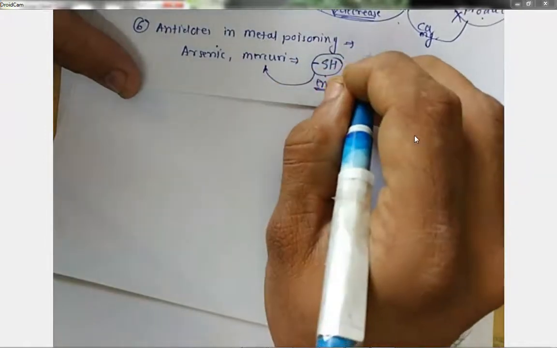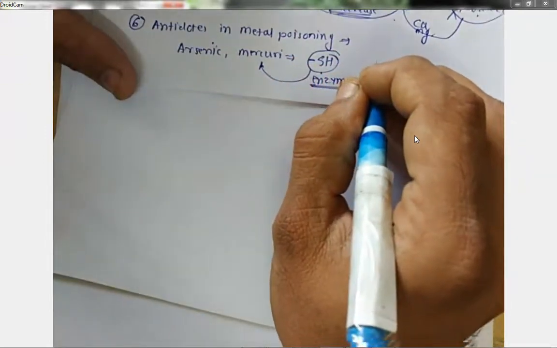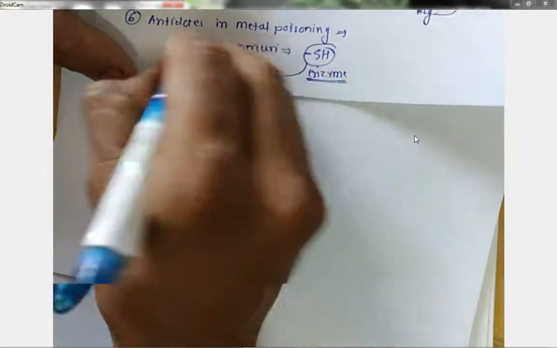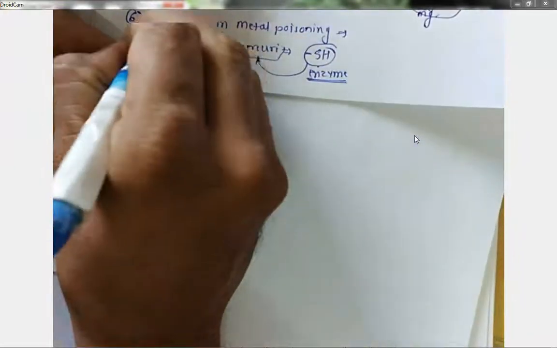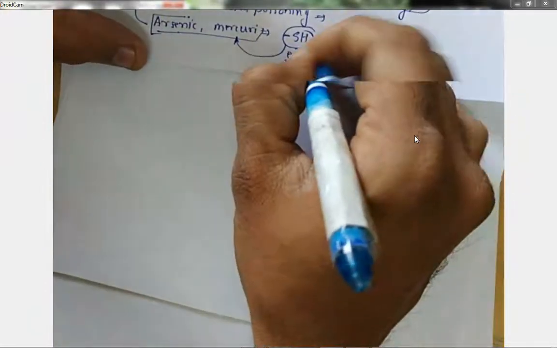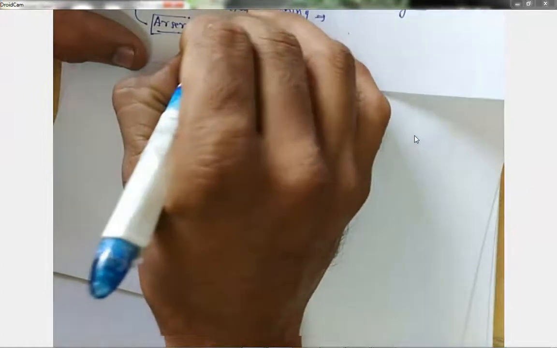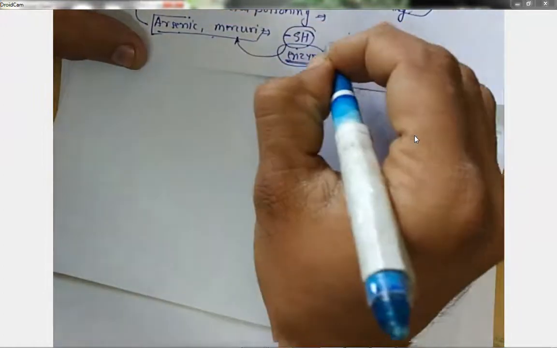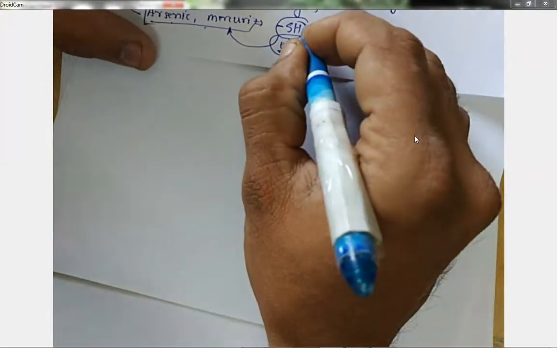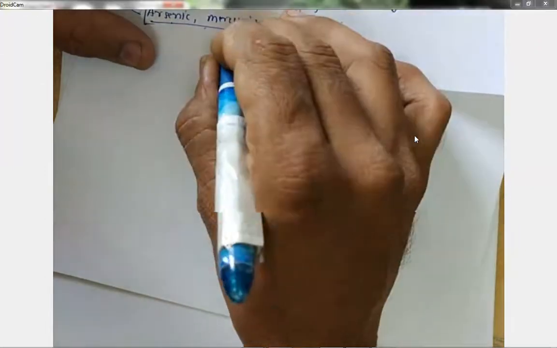So if I am using any SH containing group as an antidote for the toxicity of mercury, then there will be a complexation between the SH containing group of that antidote and this heavy metal rather than with the enzyme. So it will be more helpful. I need to choose such an agent which has an SH containing group and binds to this heavy metal.